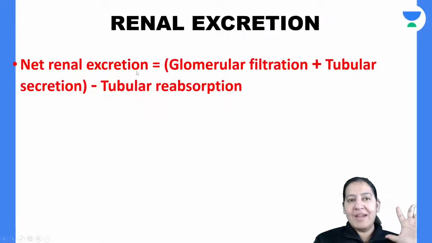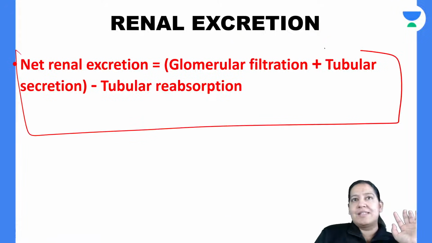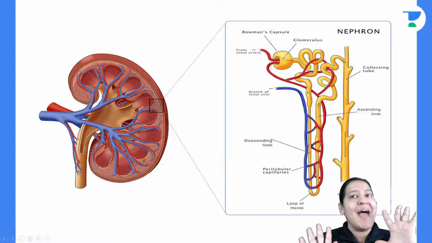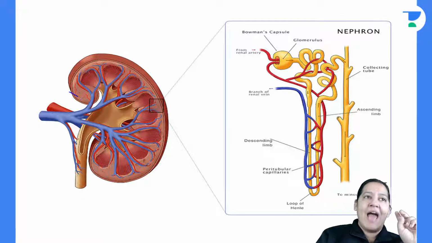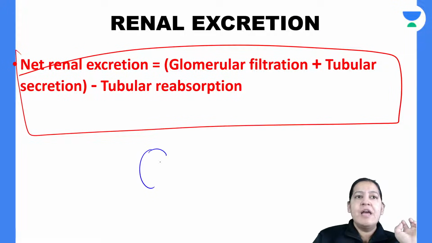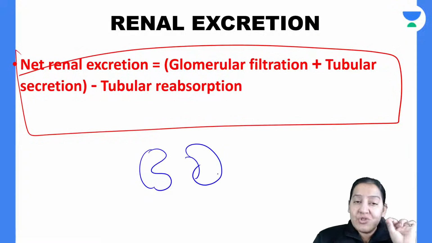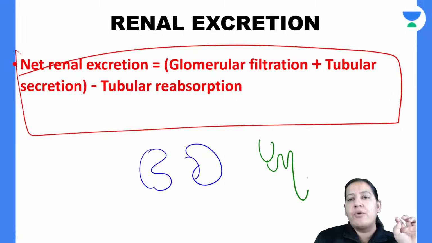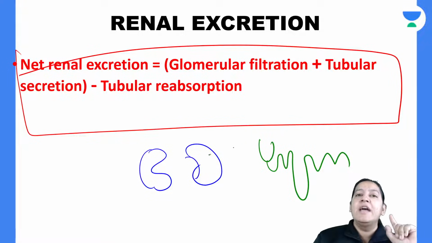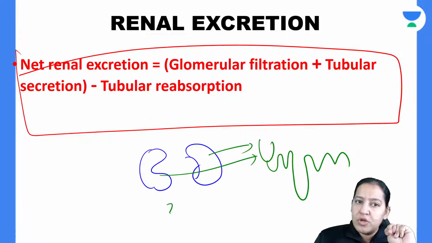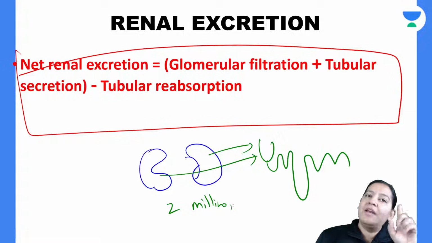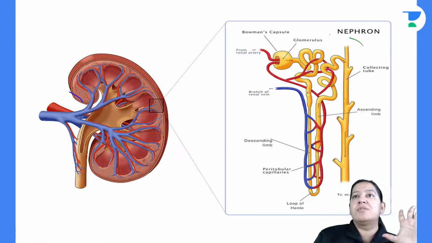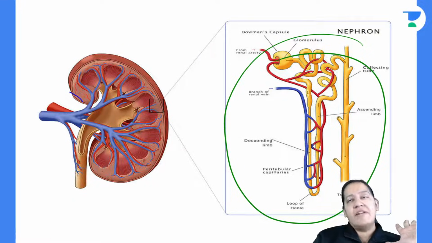Before understanding all this, the things will become super complicated, so I will try to simplify it by explaining the anatomy of the kidney. Each human has 2 kidneys, a pair of kidneys. The structural and functional unit inside the kidney is the nephron. Each kidney has 1 million nephrons, so humans have 2 million nephrons in total: 1 million in the right kidney and 1 million in the left kidney. This is the diagram of a nephron, and kidneys have nephrons inside them.